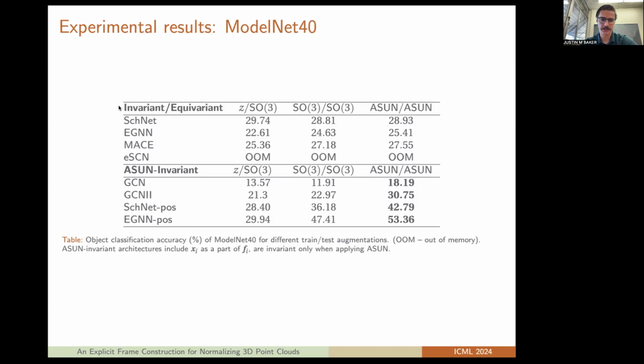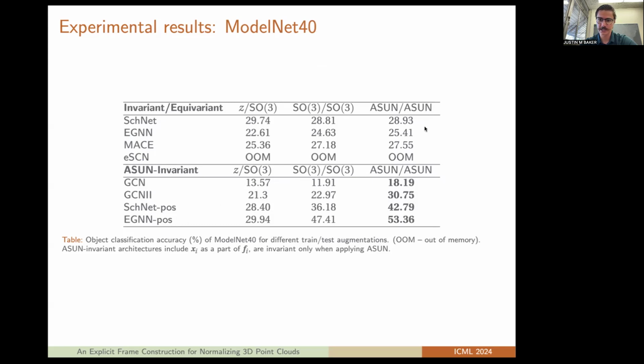Then we grouped our models by invariant and equivariant models like SchNet, EGNN, MACE, and eSCN, or models where we've applied this universality principle so that they're invariant given that we have this asymmetric unit normalization. So this would apply to things like the graph convolutional network, GCNII, SchNet, and EGNN, where we directly include the positional information into the invariant feature.